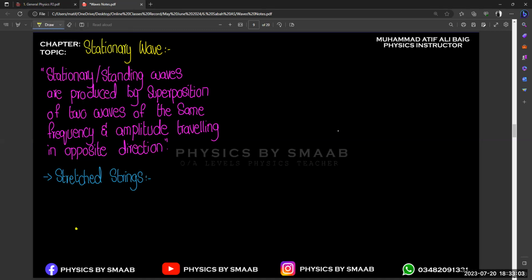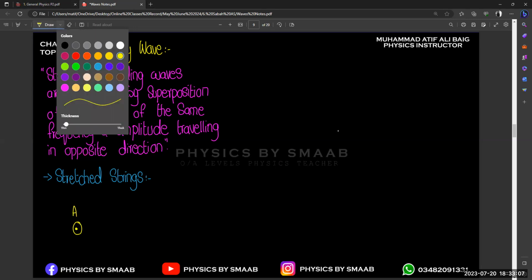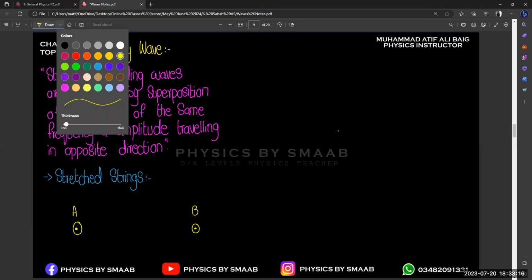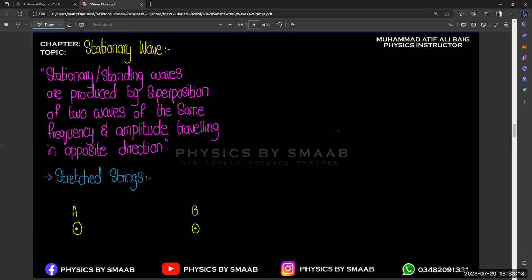Let's suppose we consider two points. One point is over here, that is point A, and we take point B over here. And let's suppose we consider a string from point A to B. The string is not very tightly fixed at both points. It is just a normal tie at both ends.